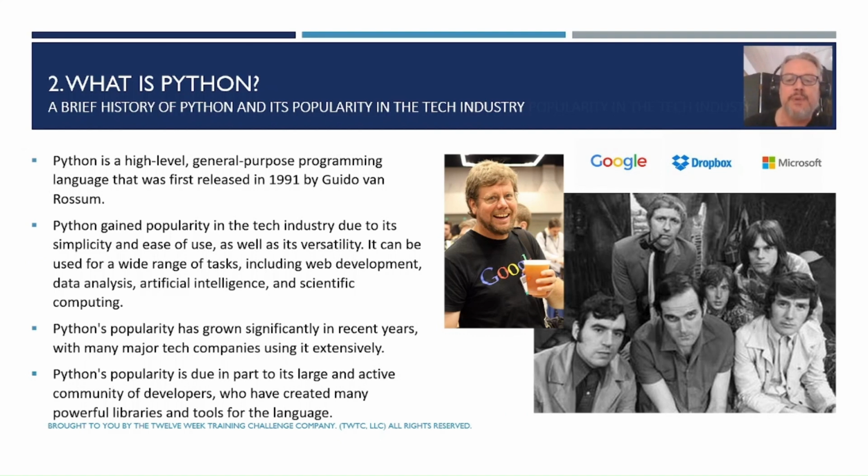So what is Python? Python's a high-level general-purpose programming language that was first released in 1991 by Guido van Rossum. You can see him there drinking a beer in his Google t-shirt. In December of 1989, story goes that van Rossum had been looking for a hobby programming project that would keep him busy during his Christmas holiday. That was back in 1989. That's when Python was born. He was in a slightly odd mood, so he named it after the comedy group Monty Python, which he was watching on TV at the time.